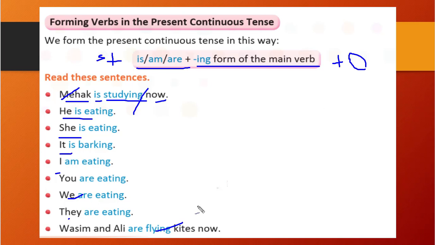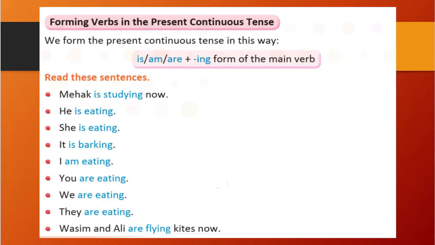You see here how we have created them. It is not necessary that there should be an object. Sometimes it is not required. Some verbs don't require an object, but some verbs require one.